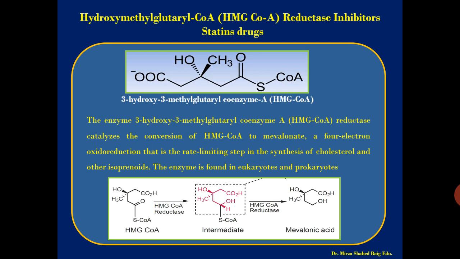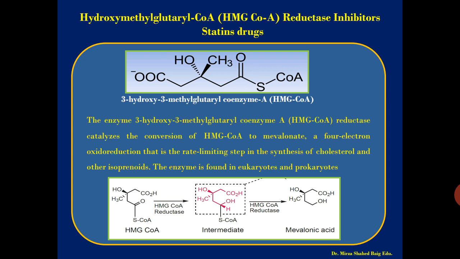Next we go for the first class, understanding the first class, that is HMG-CoA reductase. The full form of HMG-CoA is hydroxymethylglutaryl CoA, and this is an enzyme, a reductase enzyme, you can say. So first we will go to the importance of this enzyme, what role this enzyme plays in the body. Why are we inhibiting it? Because statin drugs inhibit this enzyme. That is why we have given the class name as HMG-CoA reductase inhibitors. First we will look at the role of this enzyme, then why we are inhibiting it.